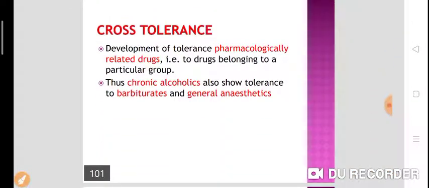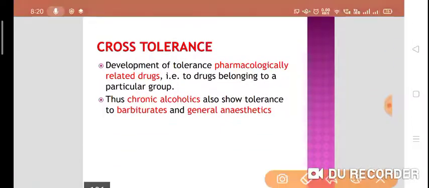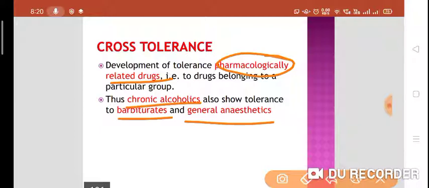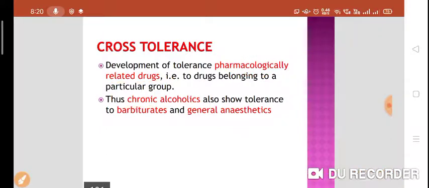Now there is cross tolerance. Cross tolerance means development of tolerance in pharmacologically related drugs or those that are chemically similar. We'll take the example of chronic alcoholics. They show tolerance to the barbiturates and general anesthetics, meaning they need more dose of barbiturates and general anesthetics to produce the given response.